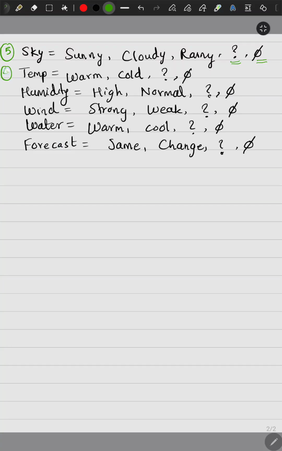Temperature will have 4 possibilities and not just 2, because it can have a question mark or it can have a null. Okay, null hypothesis or does not matter. Humidity can be high, normal, does not matter, or null, so 4. Wind can be strong, weak, does not matter, or null, so it is also 4. Water can be warm, cool, does not matter, or null, it can also be 4. And forecast can remain the same or change or does not matter or null, so it can also be 4. Okay, so basically the size of the hypothesis space, if I indicate it by H, the size of hypothesis space.